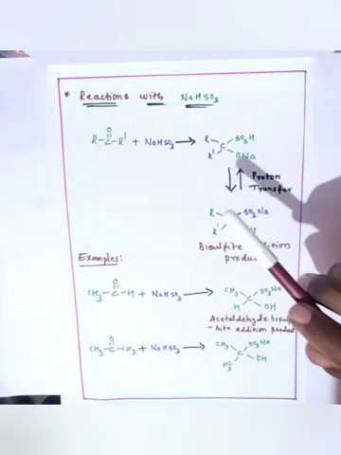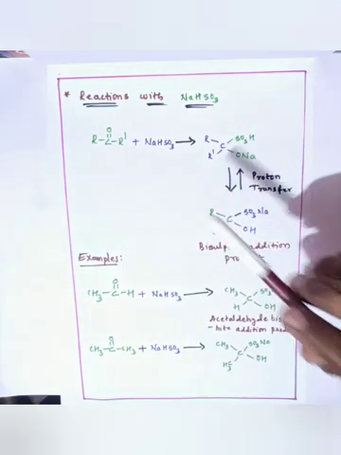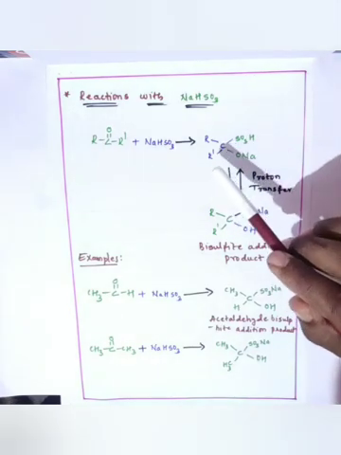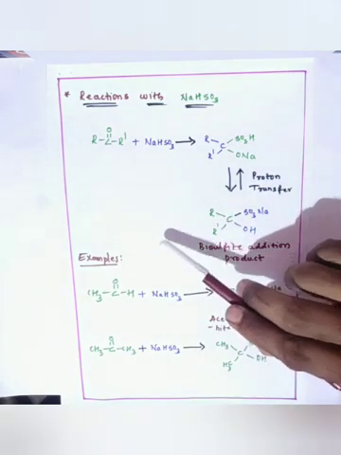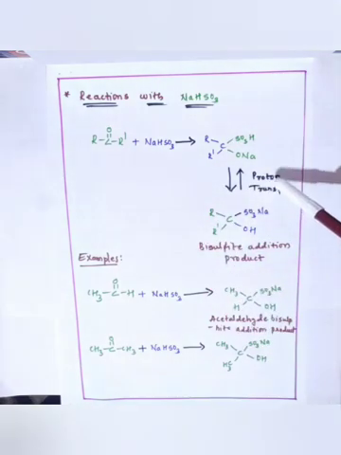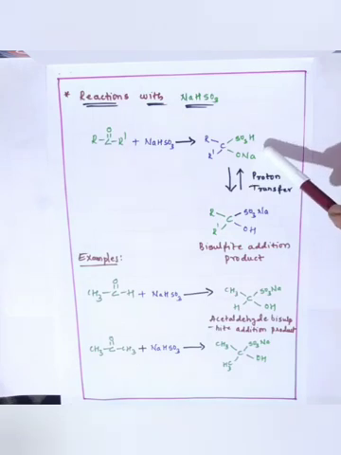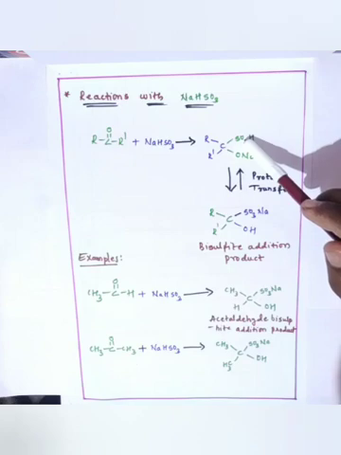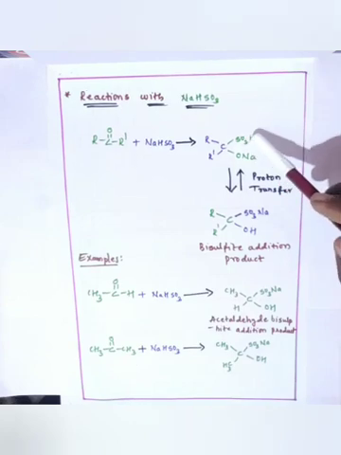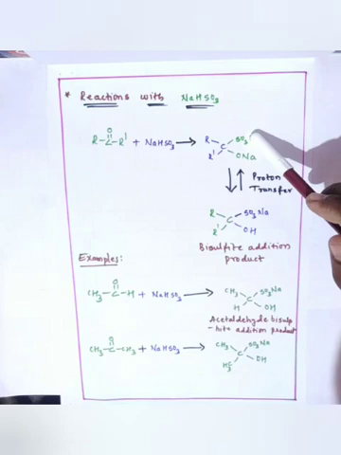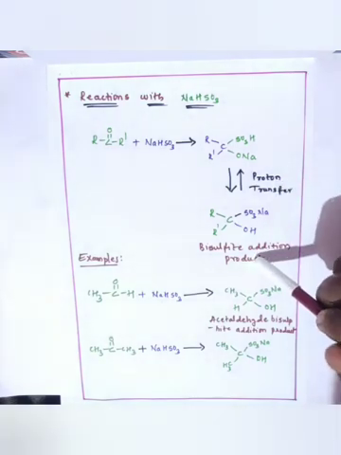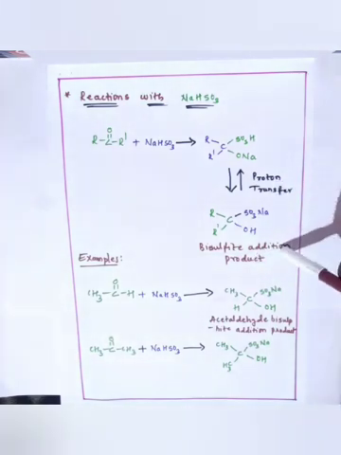So this is the reaction of aldehydes and ketones with sodium bisulfite. Sodium bisulfite after reacting with aldehydes or ketones gives an intermediate product, that is the bisulfite substituted intermediate product. After proton transfer, this gives the product, the bisulfite addition product.